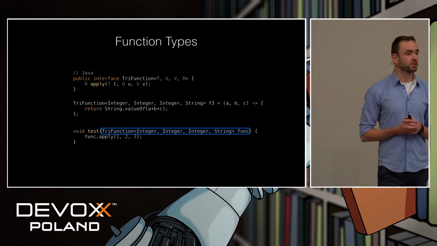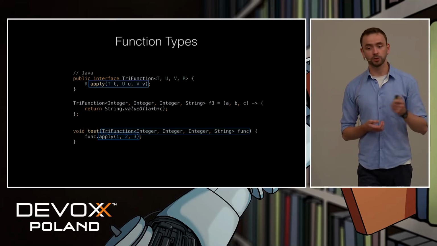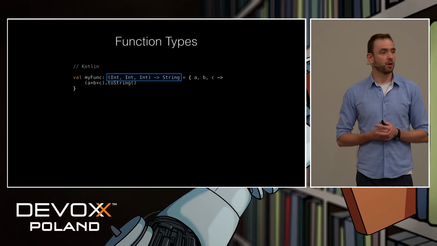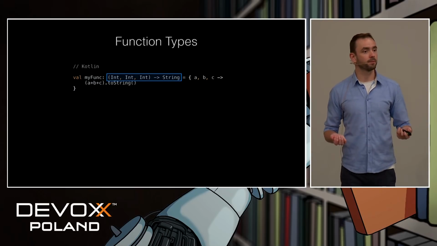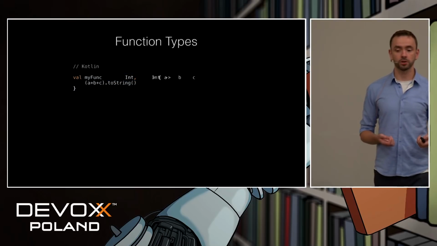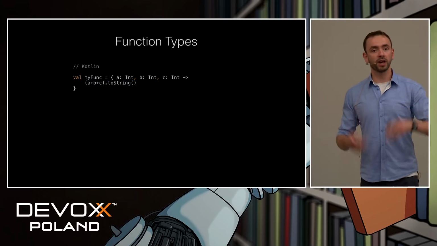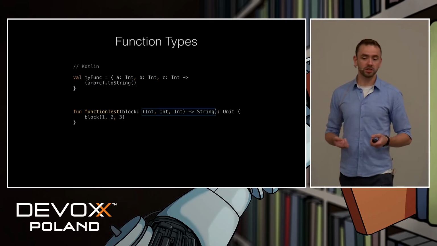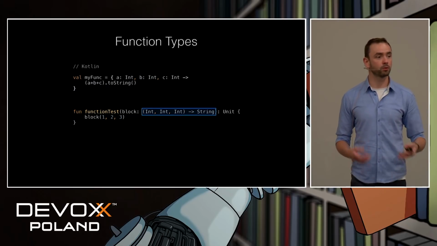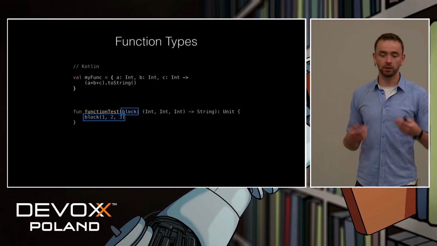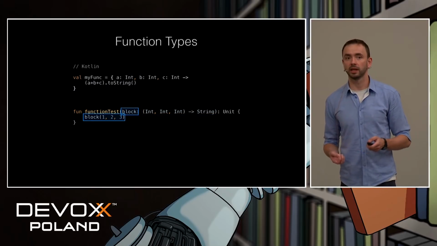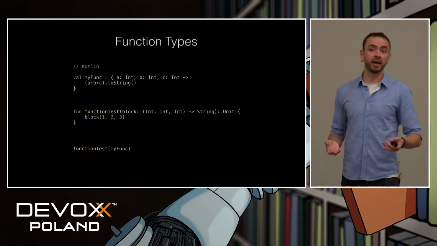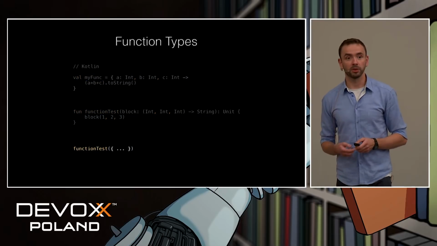So what's the remedy for this situation? What could we do? Well, let's introduce function types. Here we say, we have a function with 3 arguments of type int that returns a string. We also have an alternative notation which infers both argument types and the return type from this lambda. And how can we use it? Well, we just say that we expect a function with 3 ints that returns a string. And then we call it just like any other function.